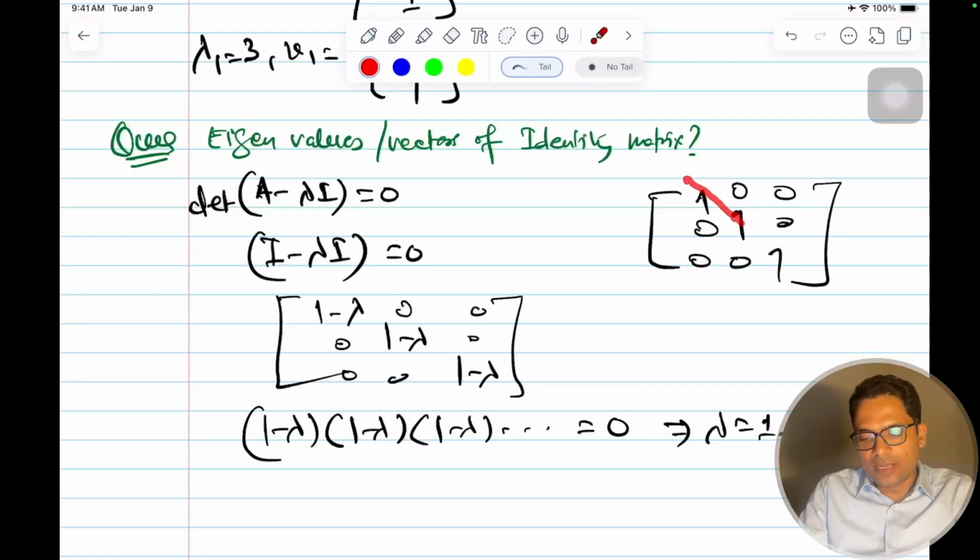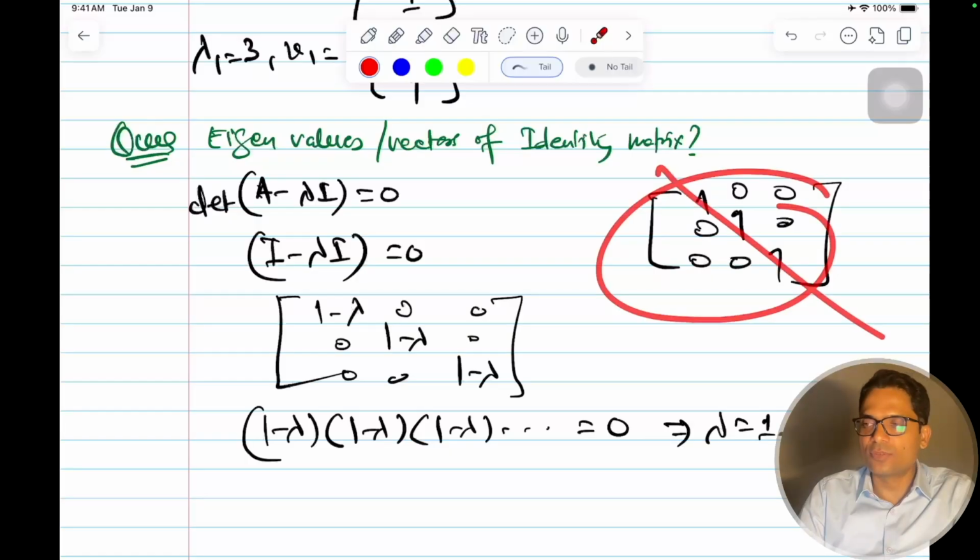So for this, the eigenvalues are 1, 1, 1, and any vector will satisfy this equation. If you solve this, any vector will satisfy this equation. You can just put in the values and see. I'll leave this as an exercise. Similarly for a diagonal matrix, the values will be this.